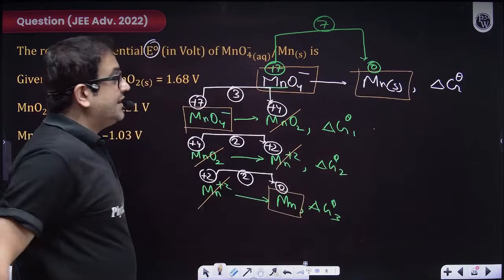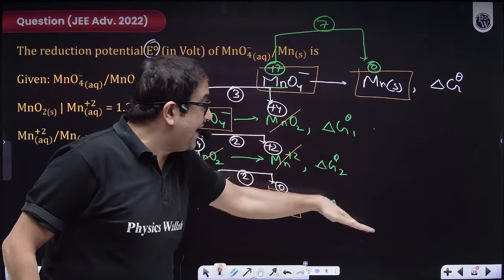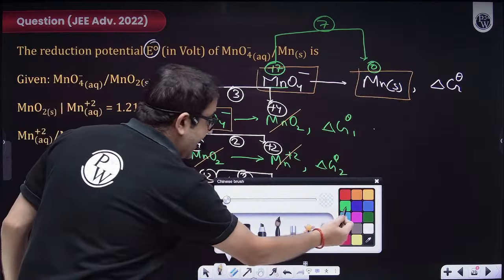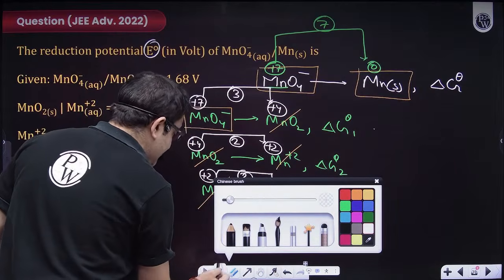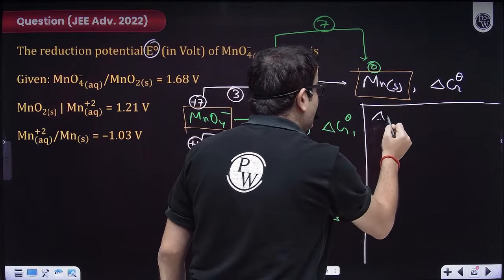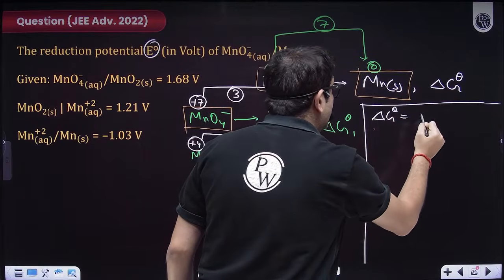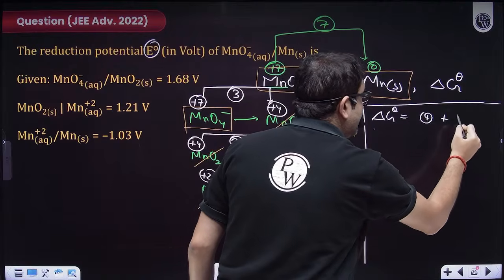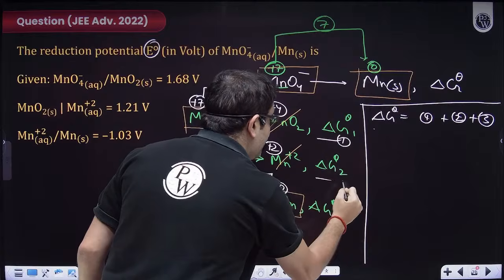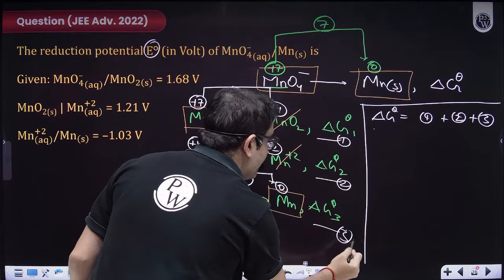That means that reaction can be created by adding all the three. So mathematically I can say delta G naught will be equal to delta G naught 1 plus delta G naught 2 plus delta G naught 3, as an equation 1 plus 2 plus 3.